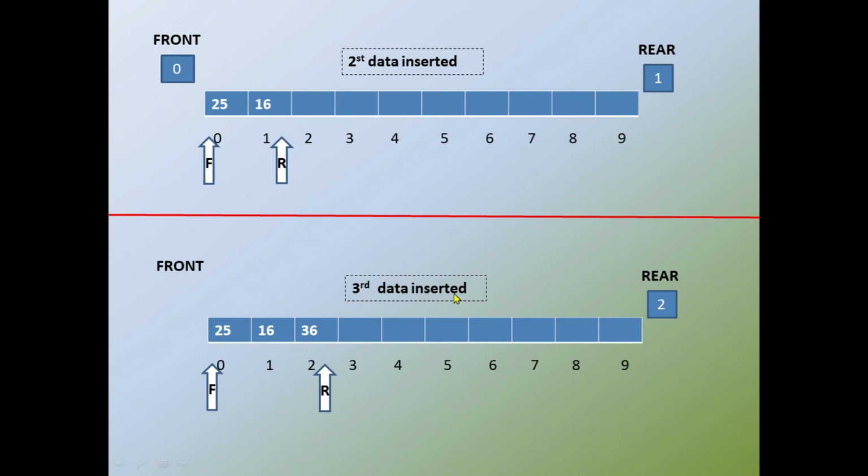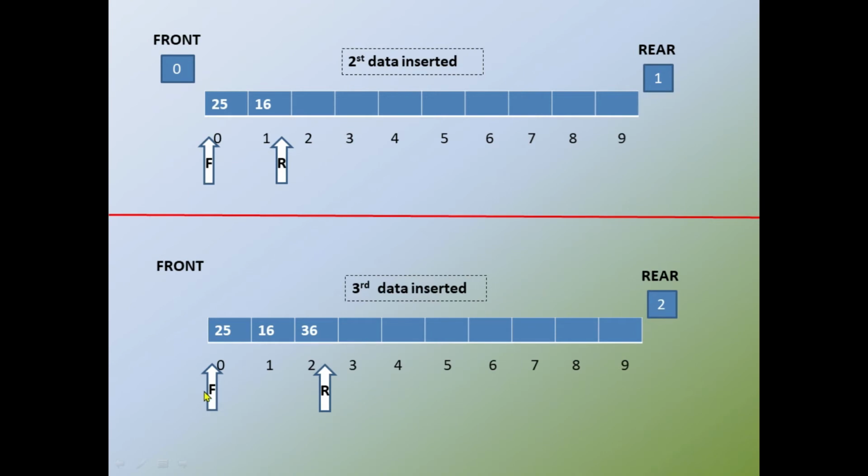Okay, next I am going to insert the third data. To insert the third data, in the previous case the rear was at the index value 1. First I am incrementing by 1. So the pointer will point to the index value 2, and then the data is inserted, 36 is inserted.